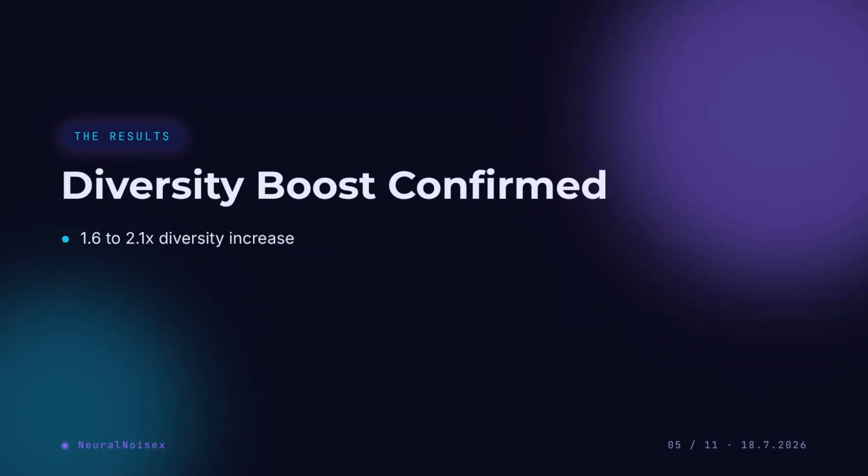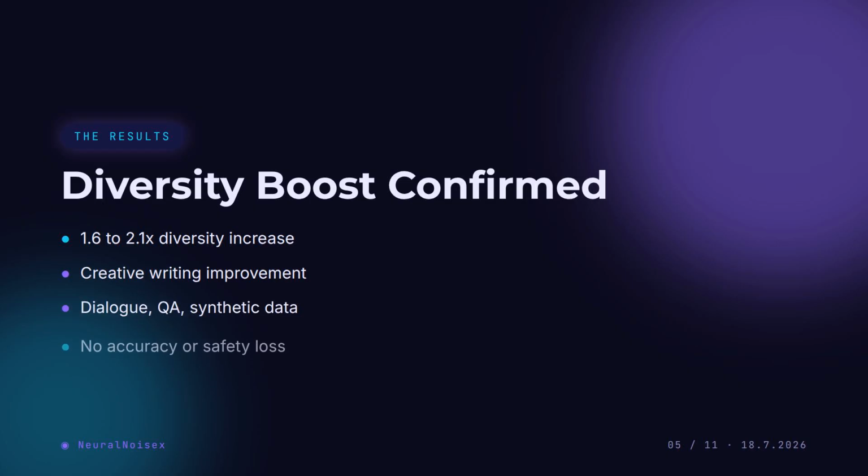The comprehensive experiments in the paper show that verbalized sampling significantly improves performance across multiple domains. In creative writing tasks like poems, stories, and jokes, it increases diversity by 1.6 to 2.1 times over direct prompting. It also helps in dialogue simulation, open-ended question answering, and synthetic data generation. And importantly, this diversity boost comes without sacrificing factual accuracy or safety. The authors also observe an emergent trend that more capable models benefit more from verbalized sampling, which makes intuitive sense because a stronger model has a richer distribution to verbalize in the first place.